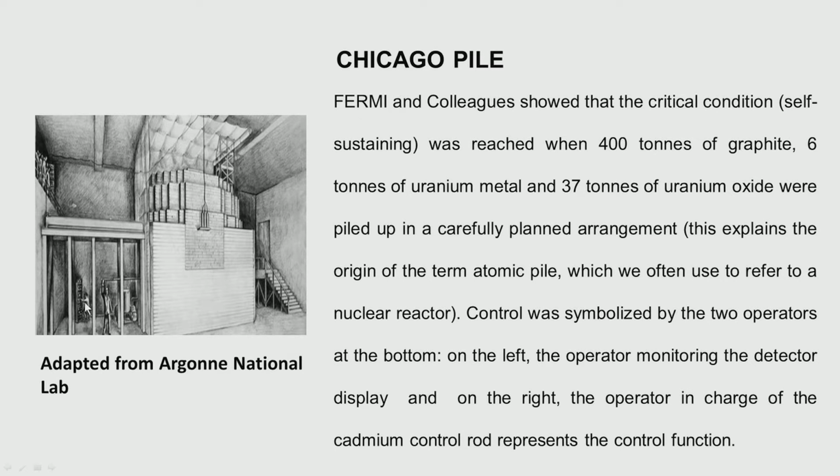Basically, he is looking at the neutron counts, whether they are going up or coming down, and here you see one operator keeping his hand on a lever arm. This person is actually raising or lowering the control rods.